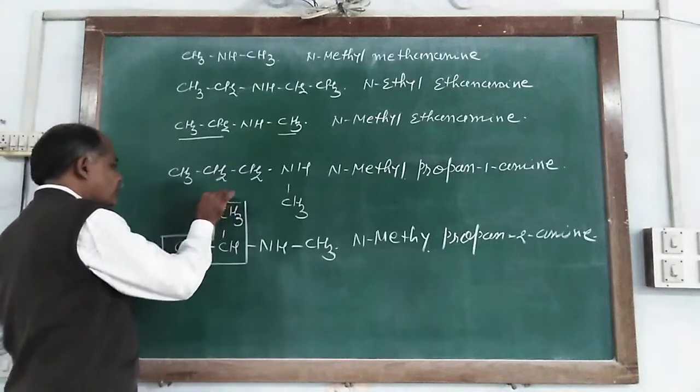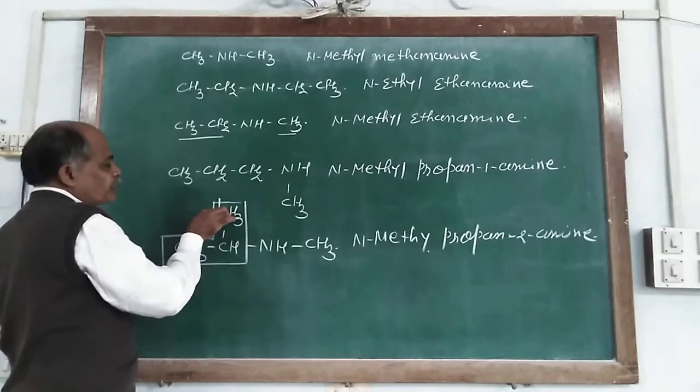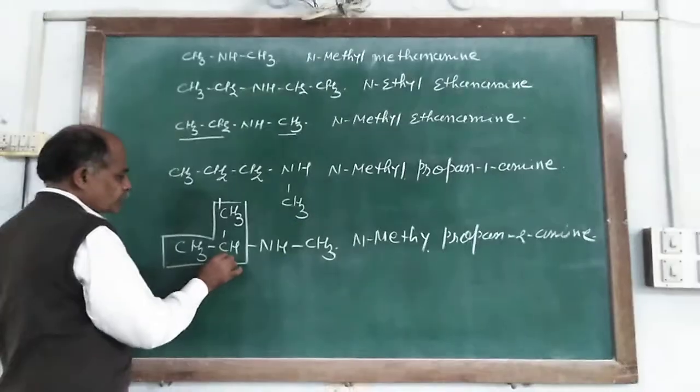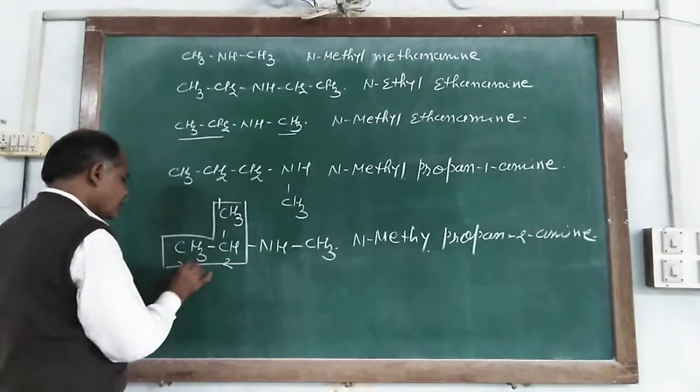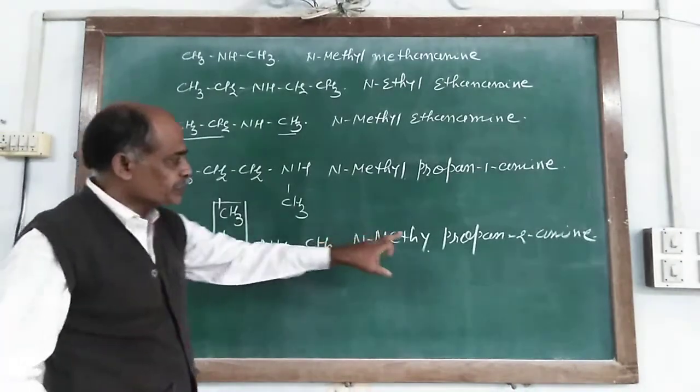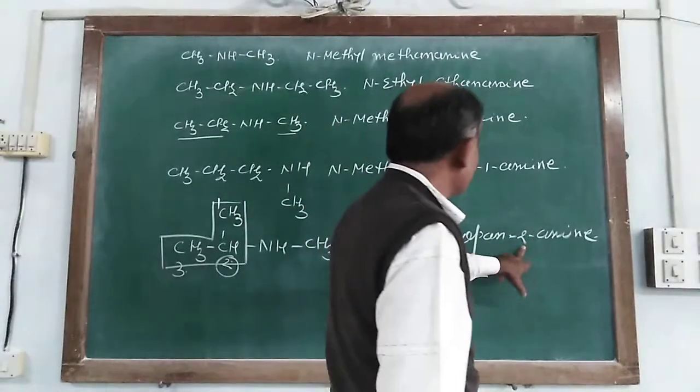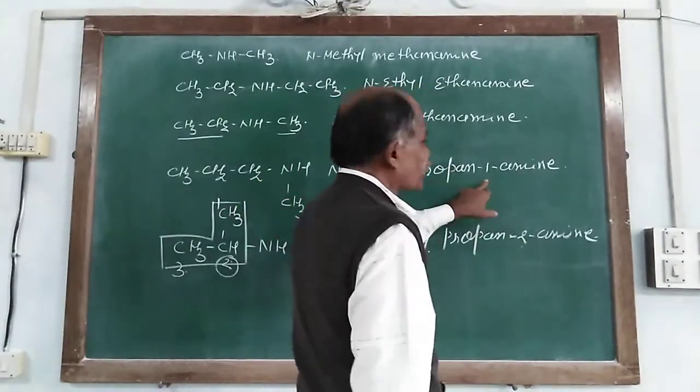It is also numbering from this end or this end. So it's having the number are 2, and this number are also indicate here, and this number are also indicate here.